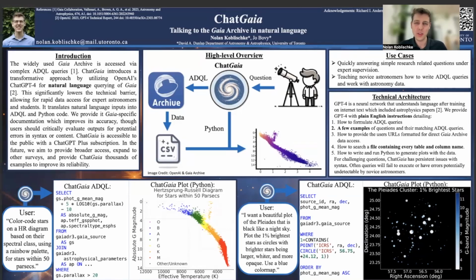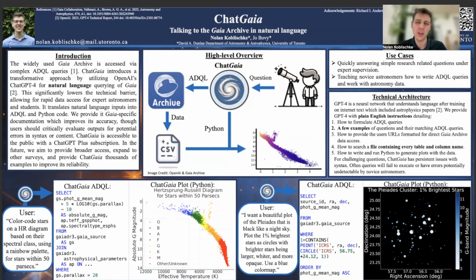Now, the Gaia Space Telescope has looked at billions of stars and put all the data in the Gaia Archive. In order to access the Gaia Archive, you have to learn an obscure language called ADQL, the Astronomical Data Query Language. Now, students and also senior astronomers understand that it's not that simple.